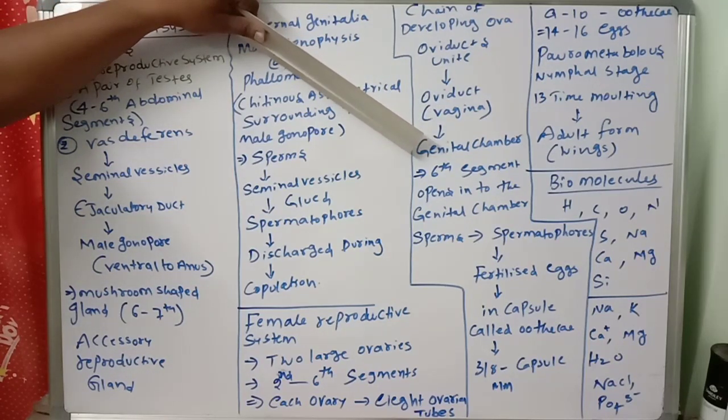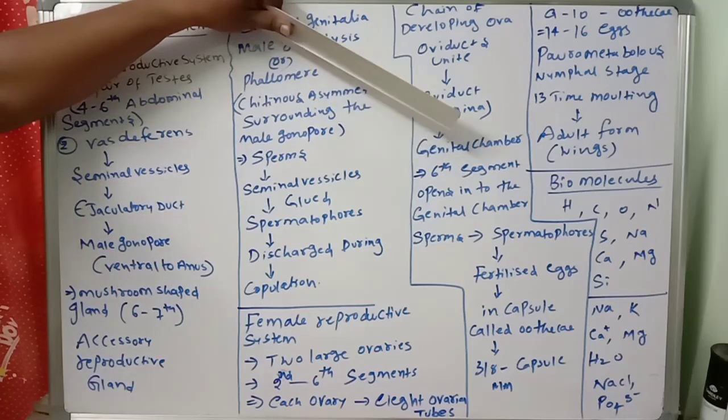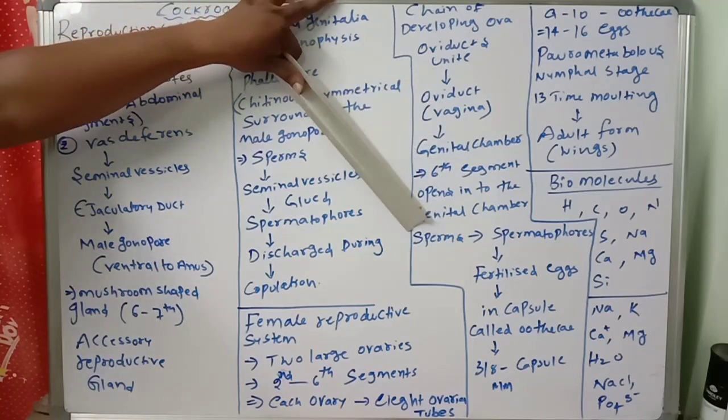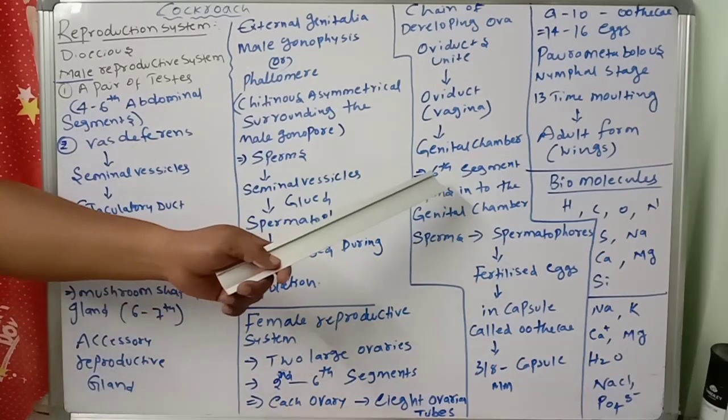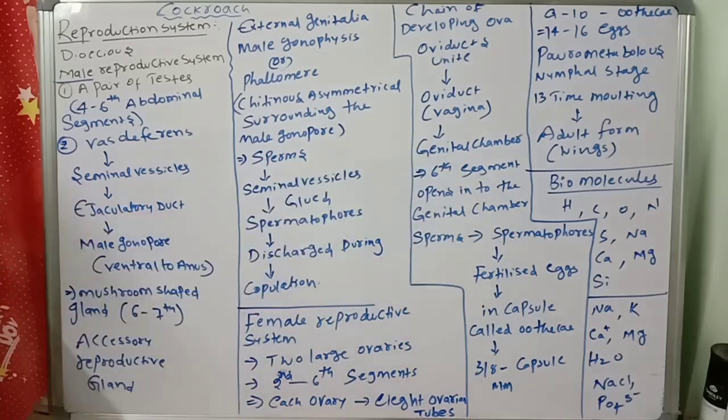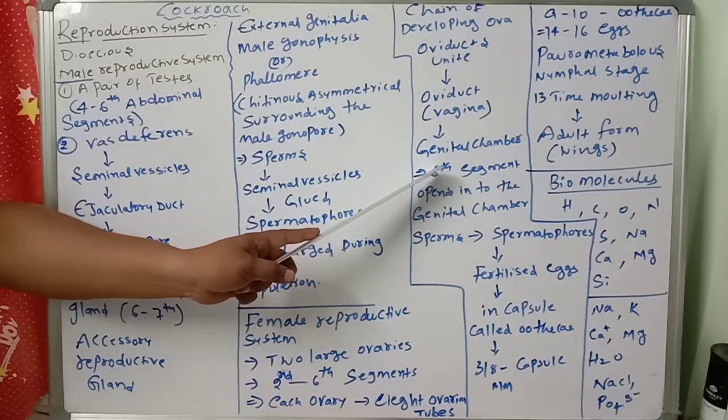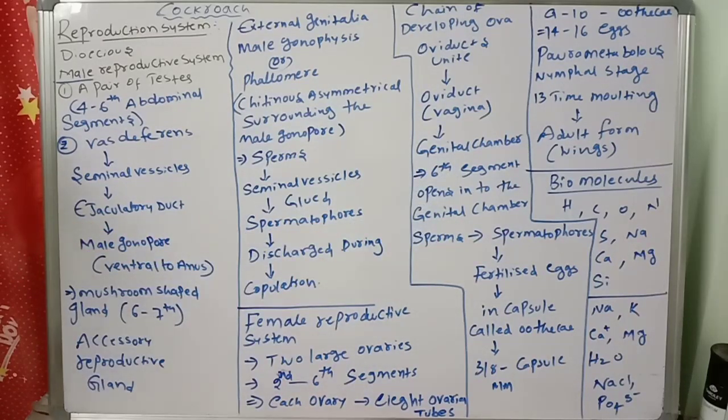A pair of spermathecae, this is important. Sperms are stored in the spermathecae. A pair of spermathecae is present in the sixth segment, which opens into the genital chamber. In the sixth segment, what is present? Spermathecae stores the sperms from the other cockroach, the male cockroach. So spermathecae stores the sperms, and it opens into the genital chamber.